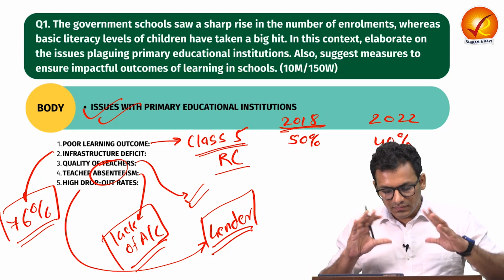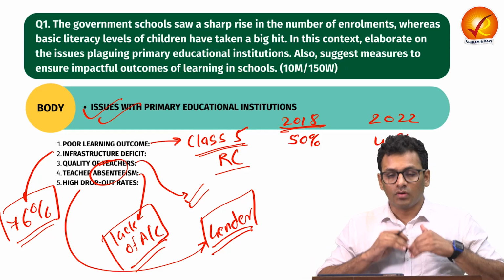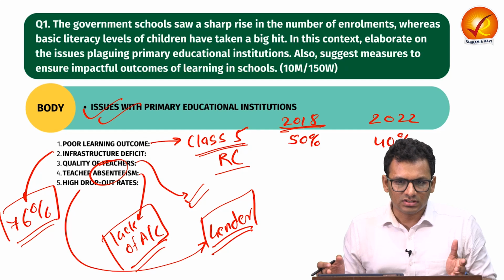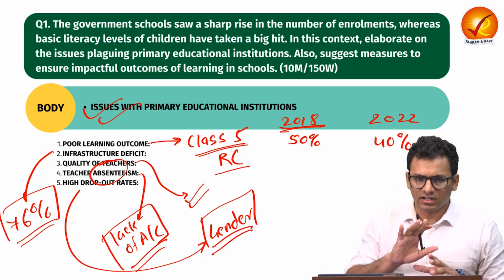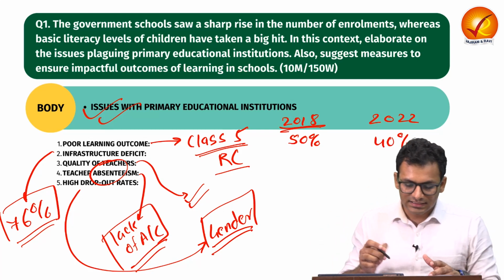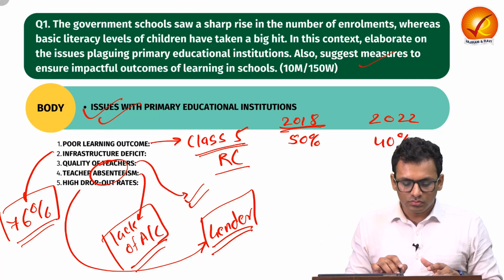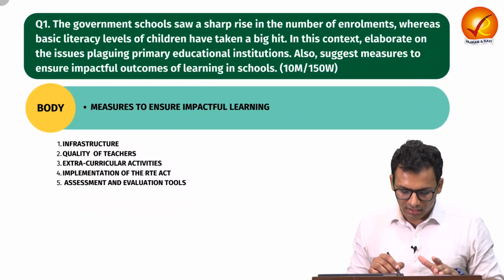Now these are the major issues. You can also add a lot of different dimensions, but for our answer, this many points are sufficient. Now let us see what measures can be implemented to ensure impactful outcomes of learning.